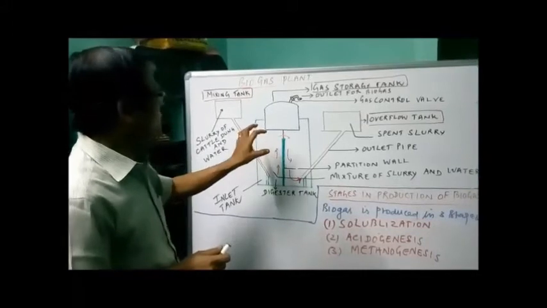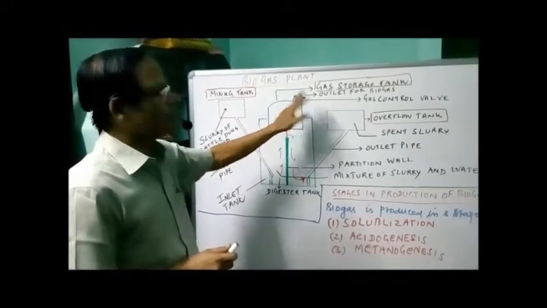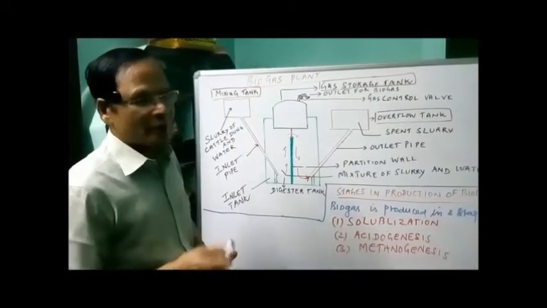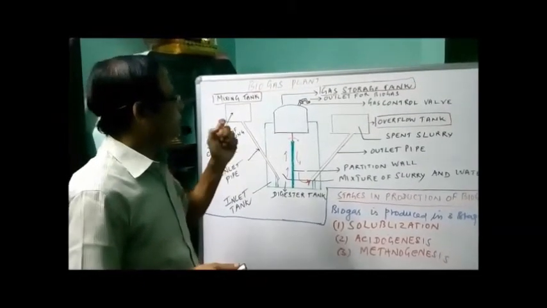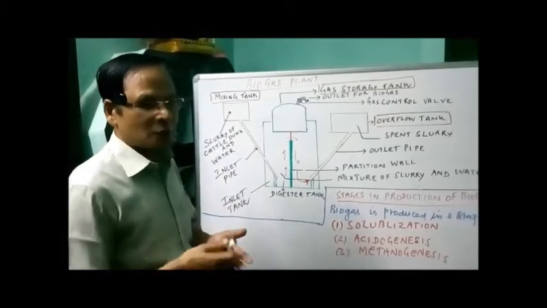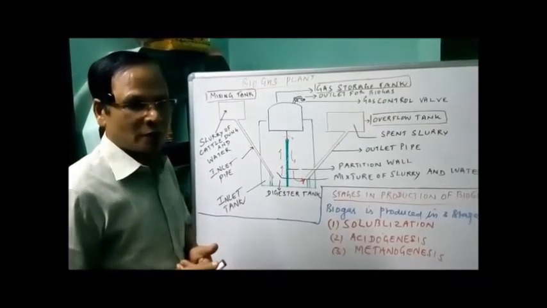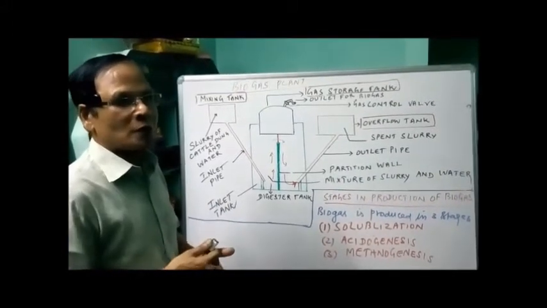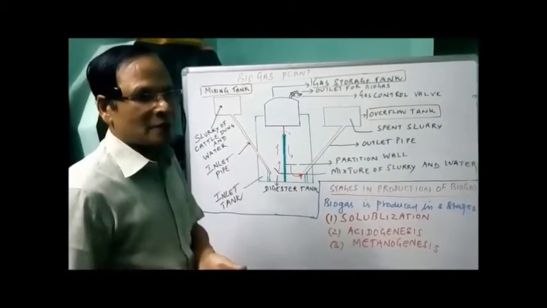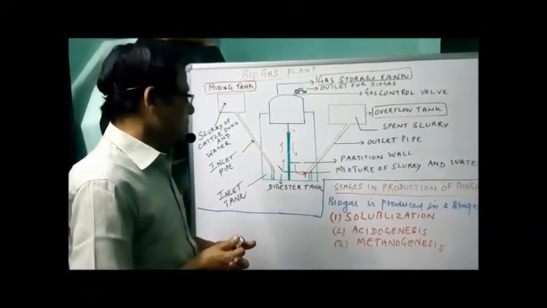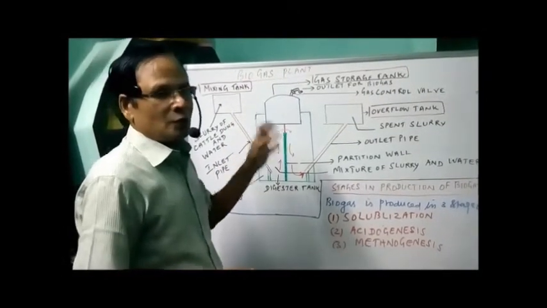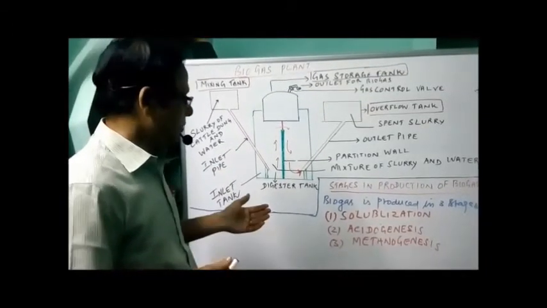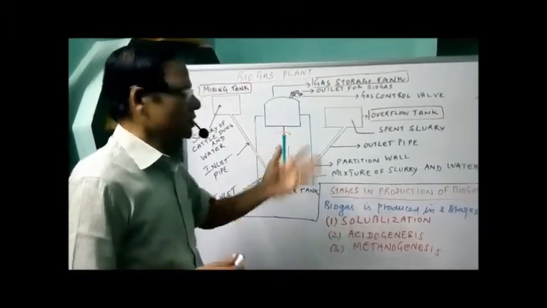So this is about the structural aspect. Now for releasing the gas from the gas storage tank, we have an outlet for biogas. We have a gas control valve, as in the case of a gas cylinder, where we use Indian gas, to release the gas for the purpose of either generating electricity or generating heat. Now the process of formation of biogas and organic fertilizer normally takes place in 3 stages.